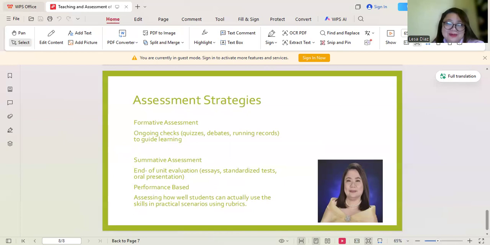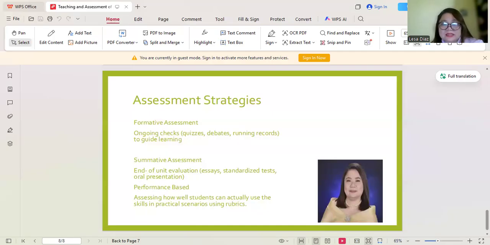We forgot this one, performance-based, but it was introduced by Wiggins before, I think way back 2014, in the UBD, if you are familiar with the UBD, Understanding by Backward Design. In that frame, they use this kind of performance-based, no?